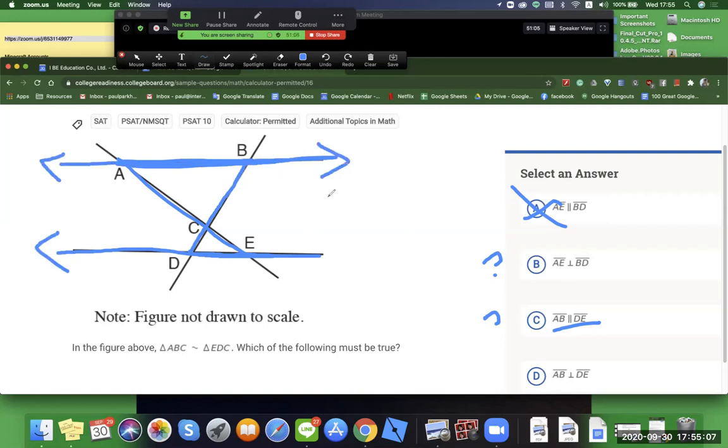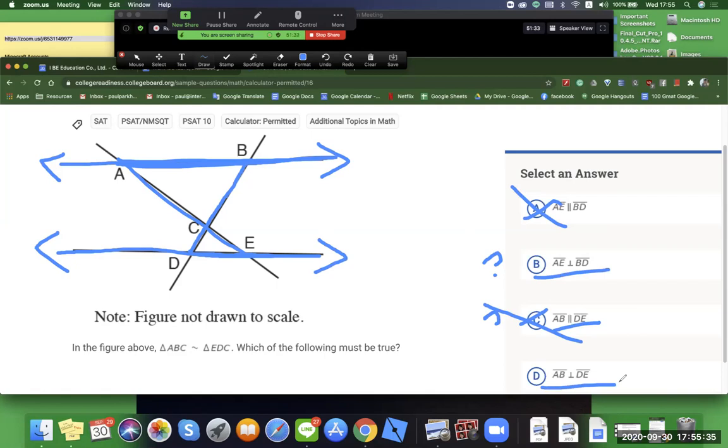This is a tricky one. I feel like we can't really assume anything's parallel. So let's say we eliminate stuff that's parallel, and we can say nothing can be parallel. And now it's one of these answers here.